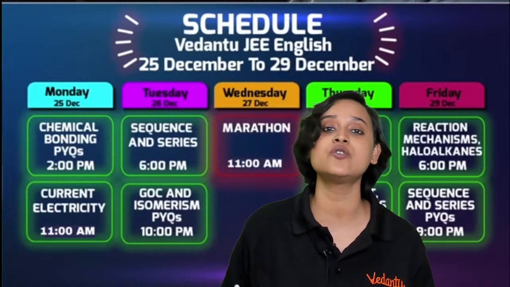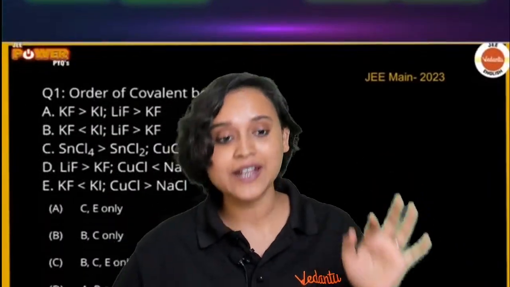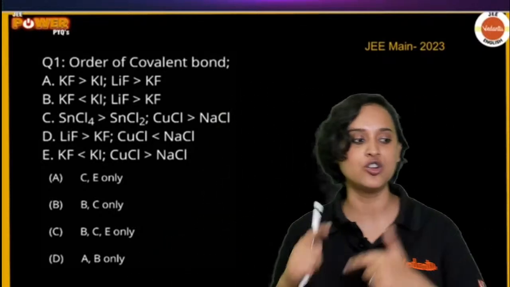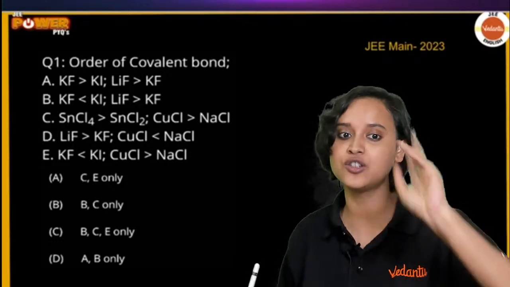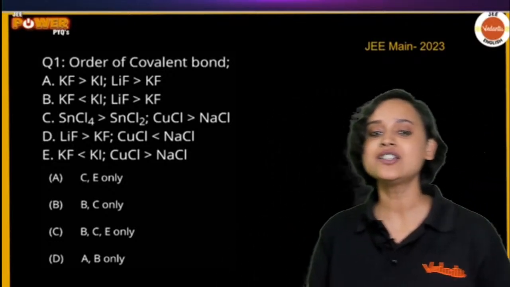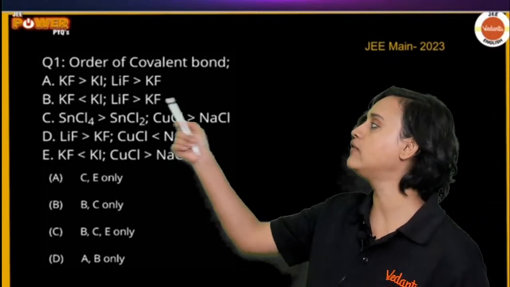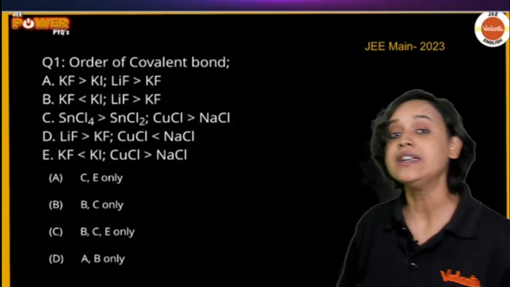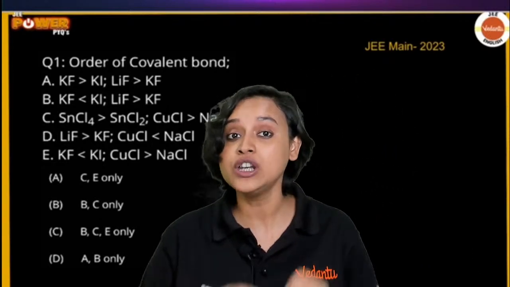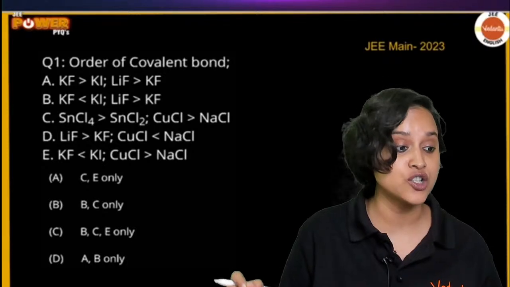So now let us start with one question, okay? And in fact, while we are doing the question, I will also explain the concept. Don't worry, it will be a good revision. You will be revising twice, okay? All right, everybody there? Chalo. Now, let us talk about order of covalent bond, okay? Now, in this chapter called chemical bonding, we do learn about a very famous law.